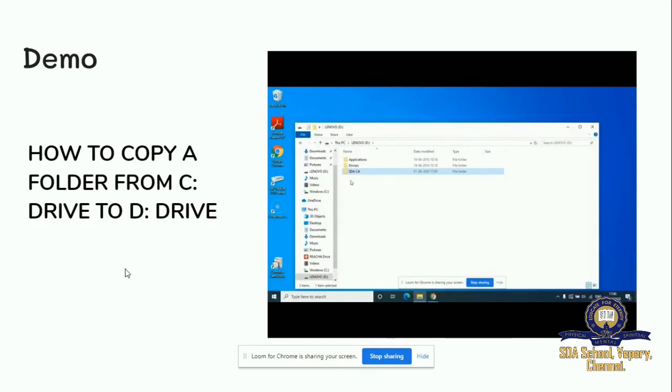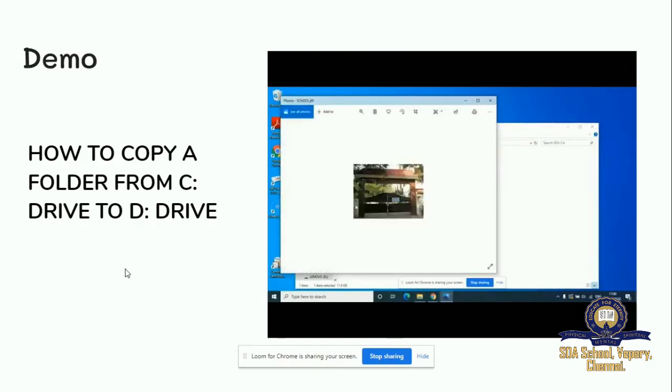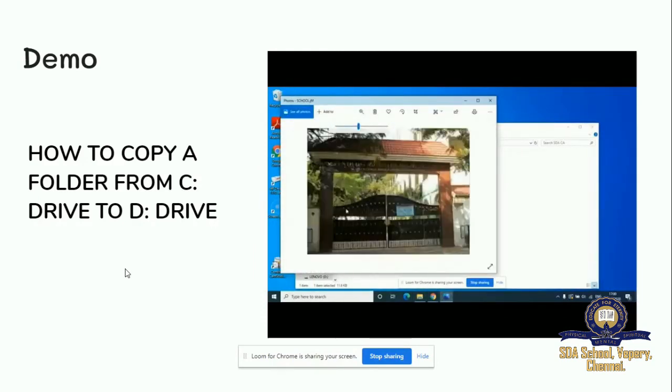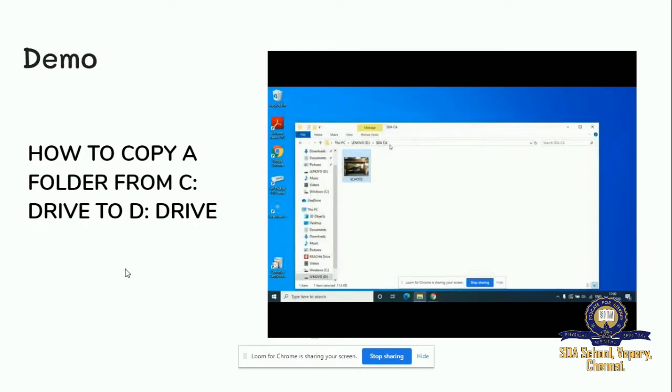Now we will see whether the image which we have pasted in C drive is there here. Now double click the folder and now you can see your school, the image. The same image is there in this folder. So that's all. We have copied the folder SDACA from C drive to D drive. Now I have taught you how to copy, how to create new folder, how to copy from one drive to another drive. So that's all. Do this at home and see.